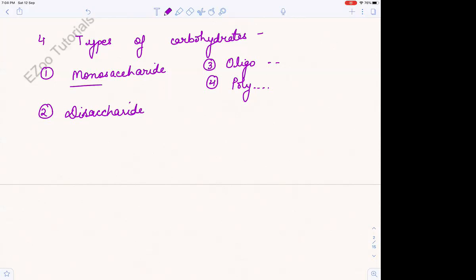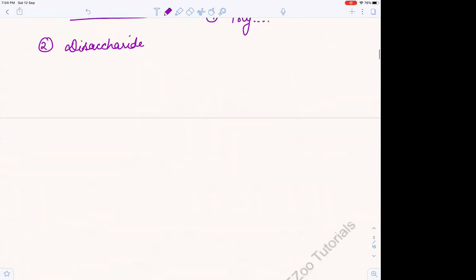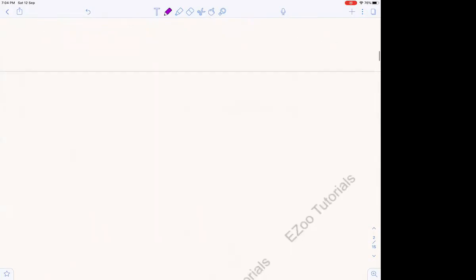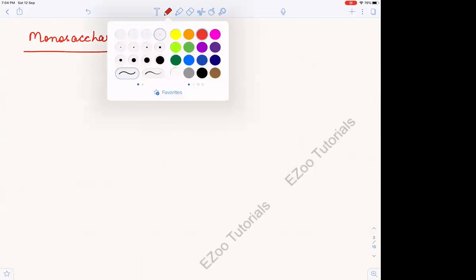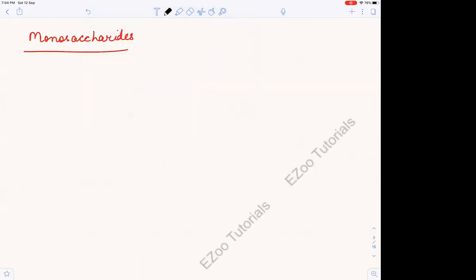So let us start with monosaccharide. What are monosaccharides? We have done it many times in our digestion chapter. Basically, these monosaccharides are simple sugars, or they are the smallest unit of carbohydrate.